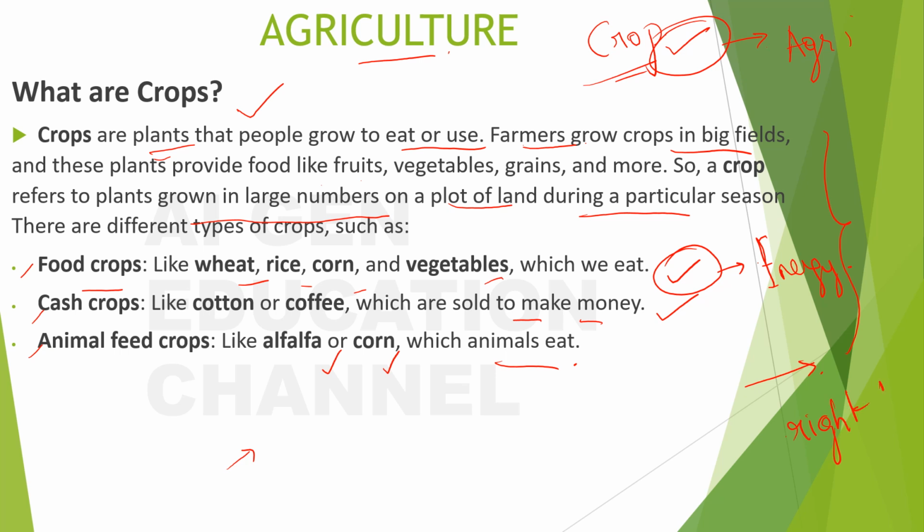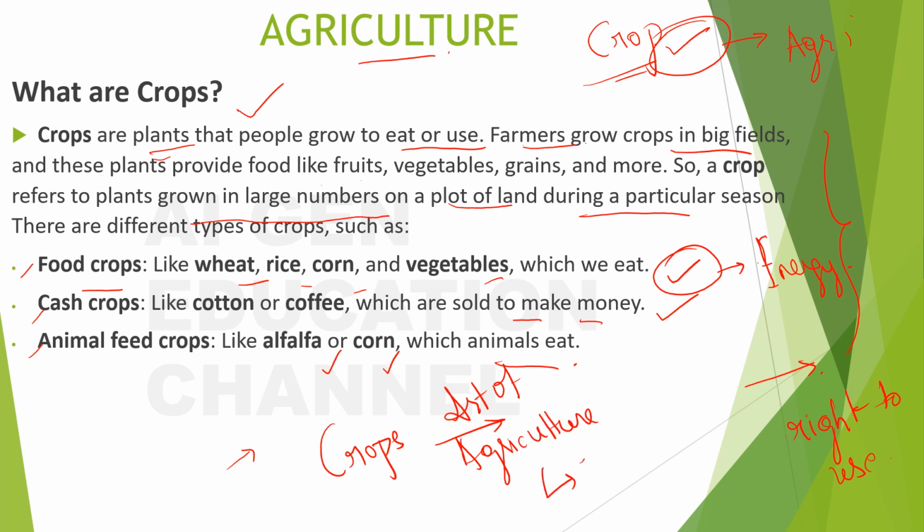Got it? So the crops, with the art of agriculture, means that, what is agriculture? First of all, agriculture is the science and practice. Science and practice.